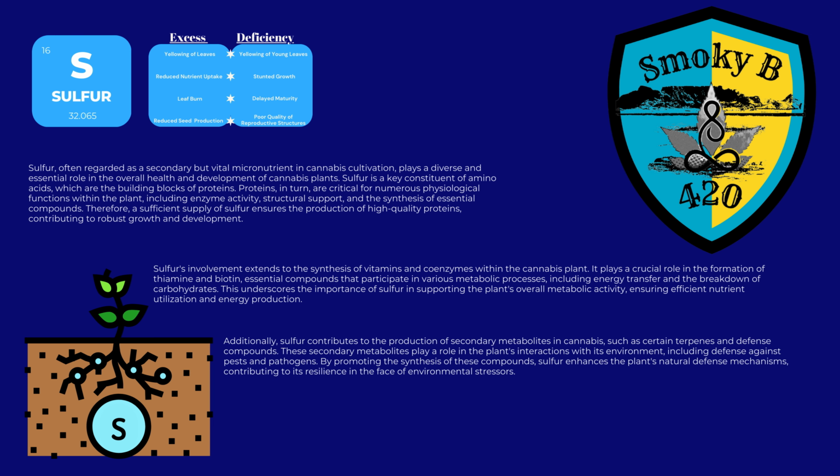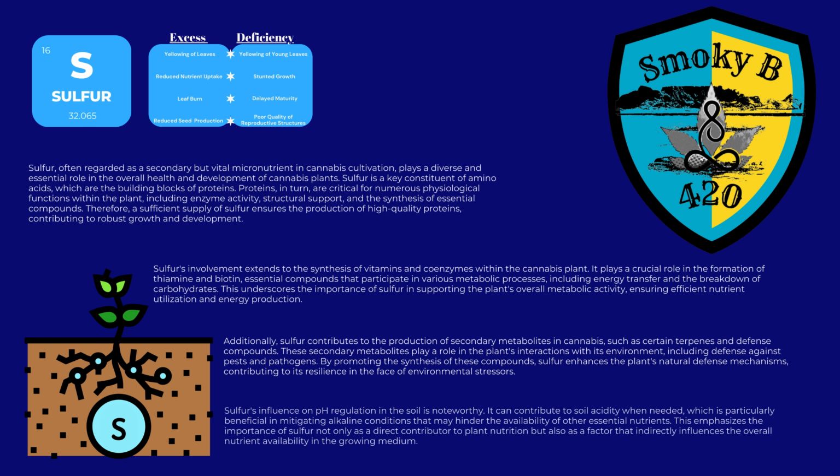Additionally, sulfur contributes to the production of secondary metabolites in cannabis, such as certain terpenes and defense compounds. These secondary metabolites play a role in the plant's interactions with its environment, including defense against pests and pathogens. By promoting the synthesis of these compounds, sulfur enhances the plant's natural defense mechanisms, contributing to its resilience in the face of environmental stresses.